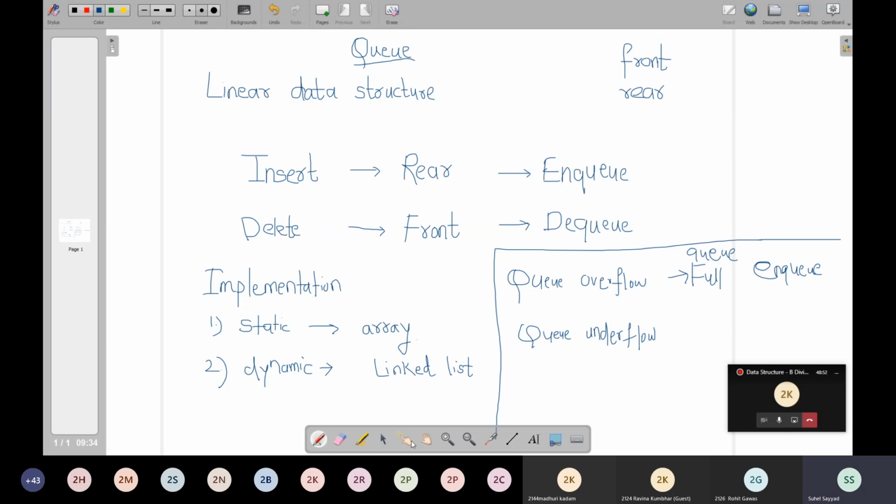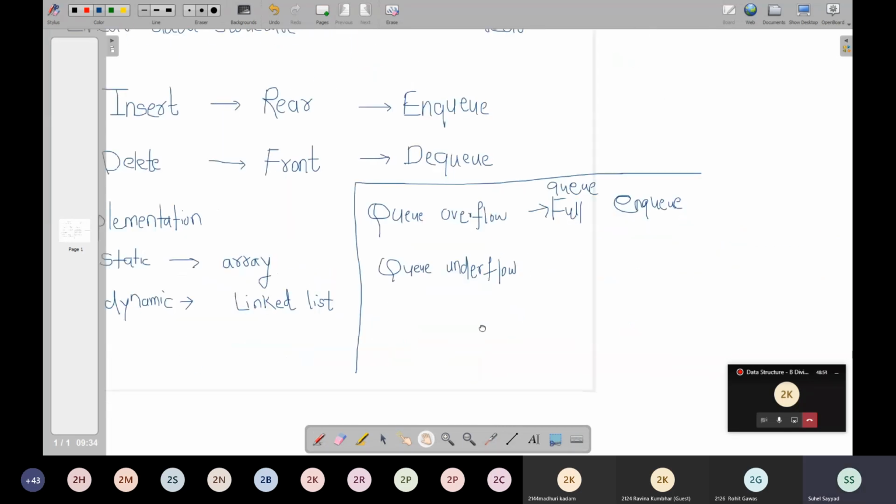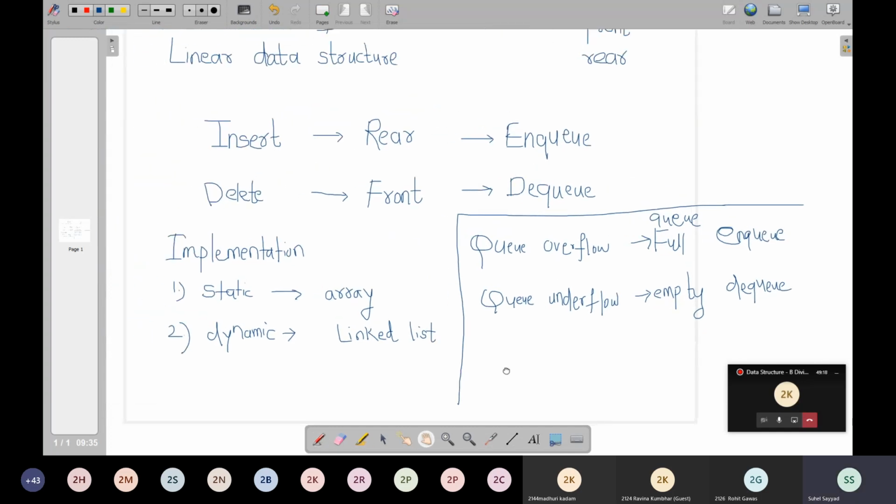Similarly, what will be queue underflow? The queue is empty and the user is trying to perform the dequeue operation. Then it leads to a phenomenon called queue underflow.